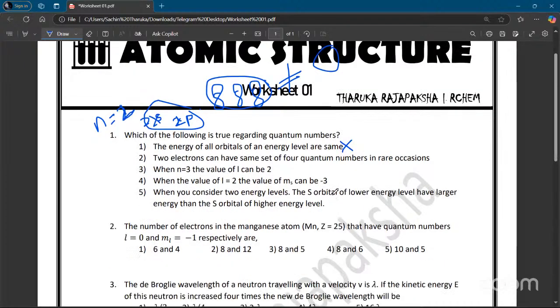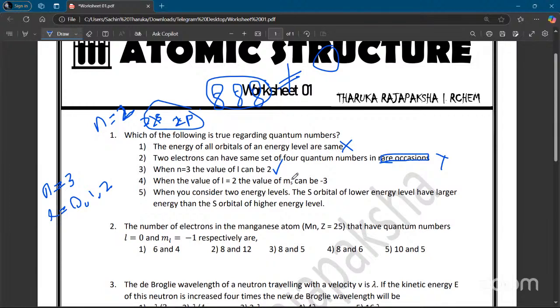Then the second statement: 2 electrons can have the same set of 4 quantum numbers. This, in rare occasions, is wrong? Not in rare occasions, it can never happen. Next: when n equals 3, the value of L can be 2. When n equals 3, what are the possible L values? You can have 0, 1, 2. So you have the s orbital, p orbital, and d orbital available. So that statement looks correct.